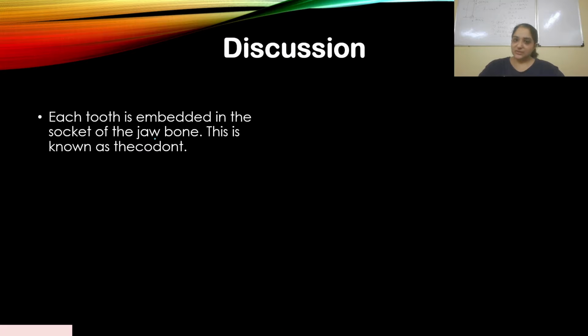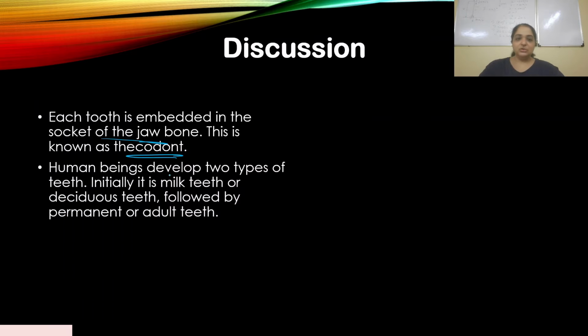So each tooth is embedded in the socket of the jawbone. This is known as thecodont. Human beings develop two types of teeth. Initially it is milk teeth or deciduous teeth, which mean the same thing, and they're followed by permanent or adult teeth.